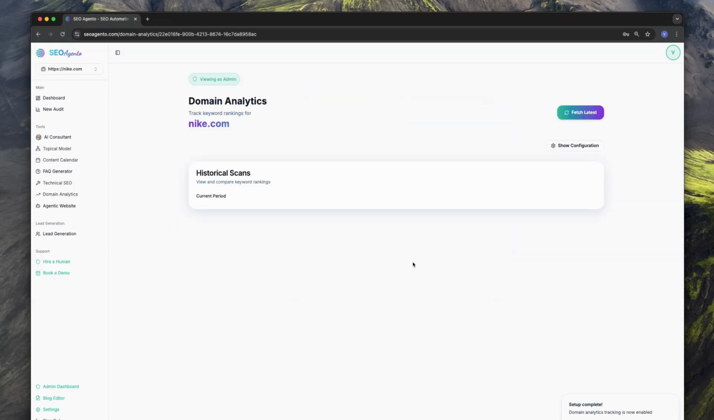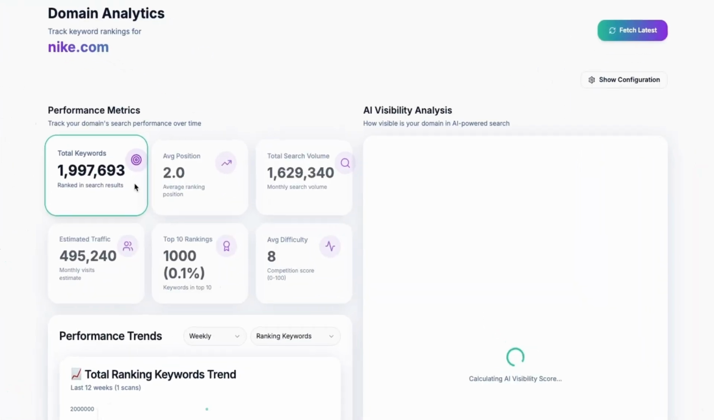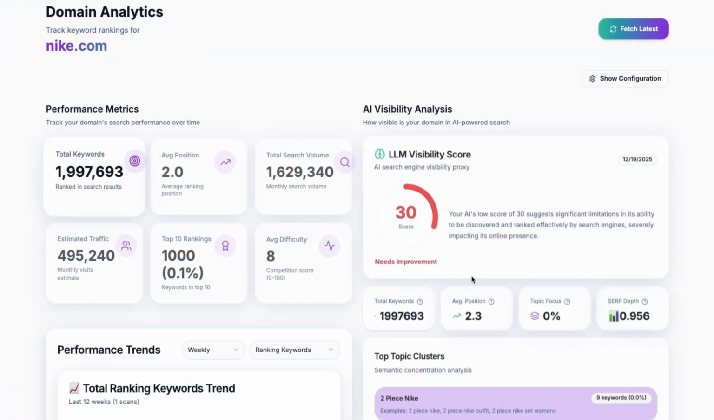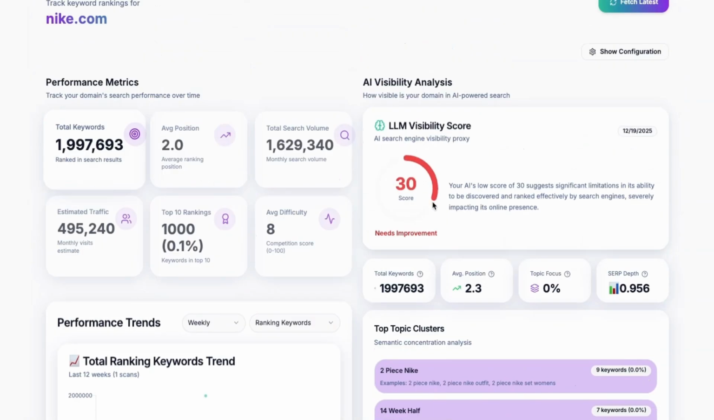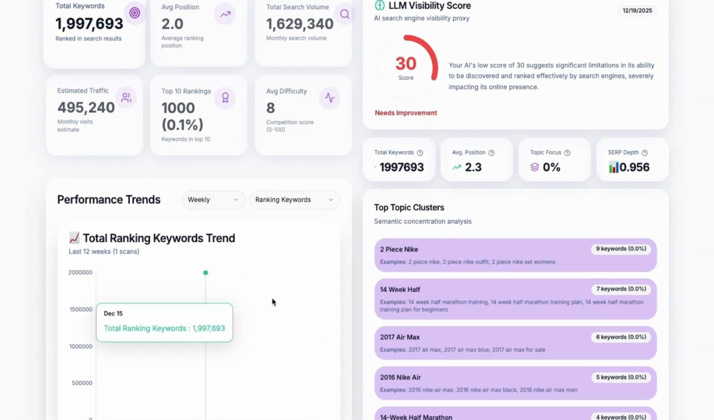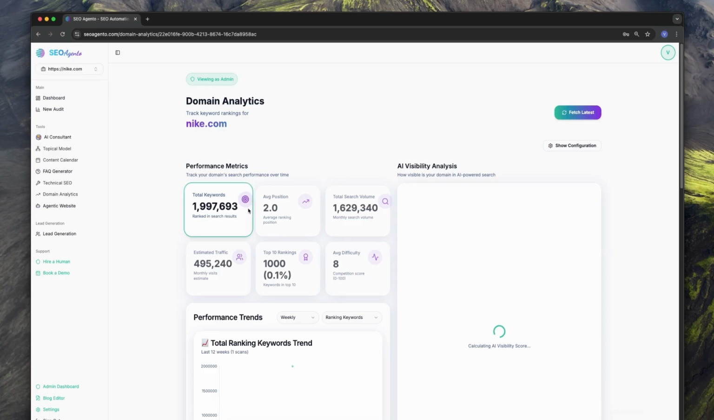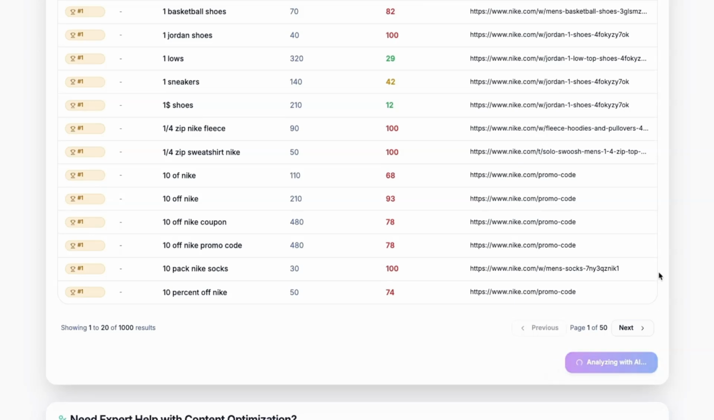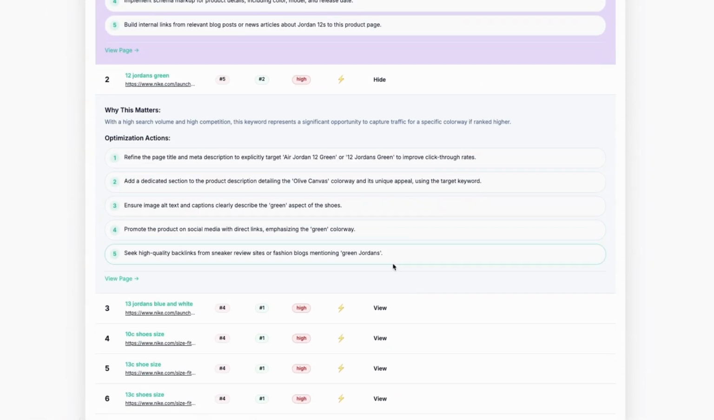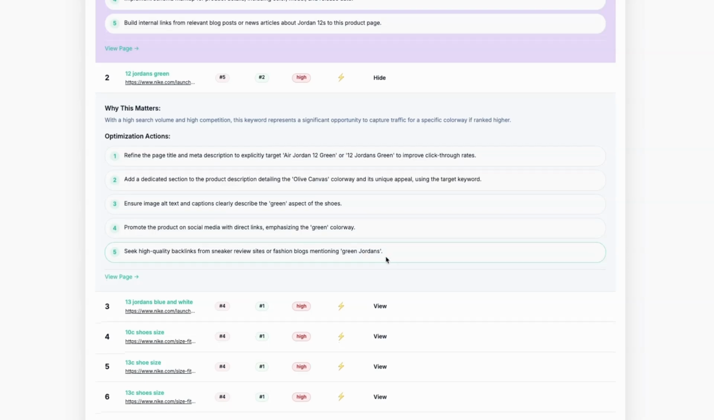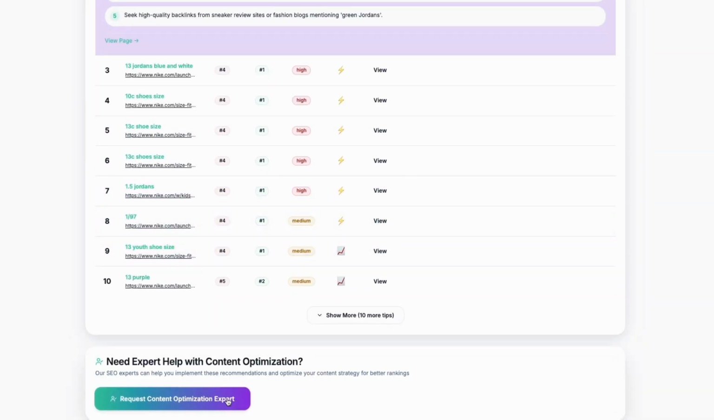The domain analytics. This one basically replaces all your expensive SEO analytics and research tools as it shows you the keyword rankings and AI search visibility for your website. It also analyzes your data by clicking this button. It gives you very tactical and straightforward optimization recommendations based on the data. Again, you can reach out to our content optimization expert by clicking this button.